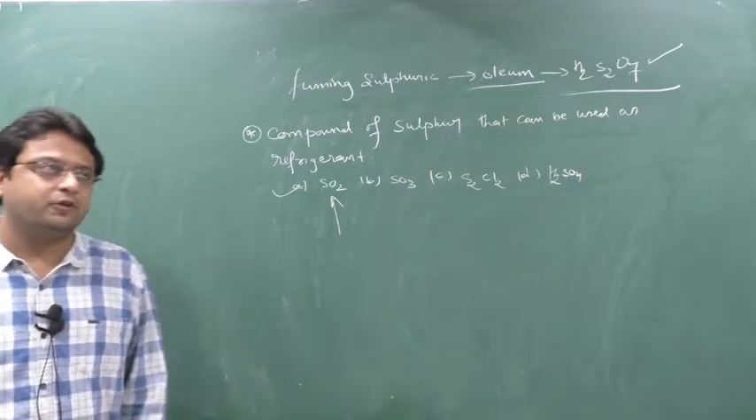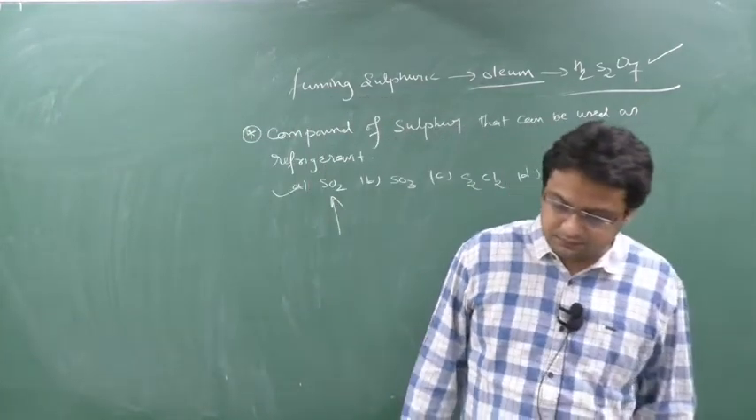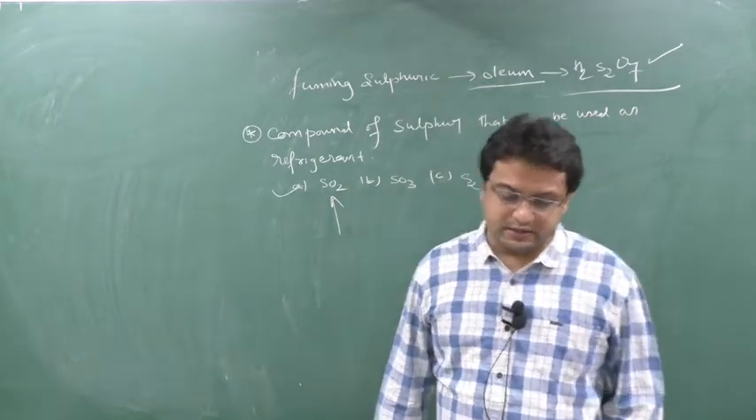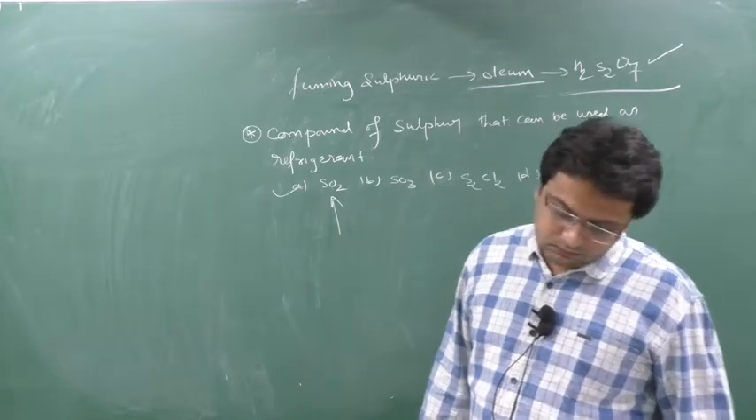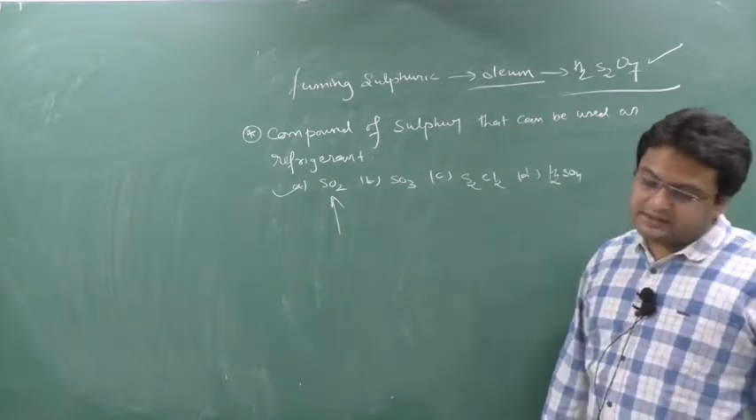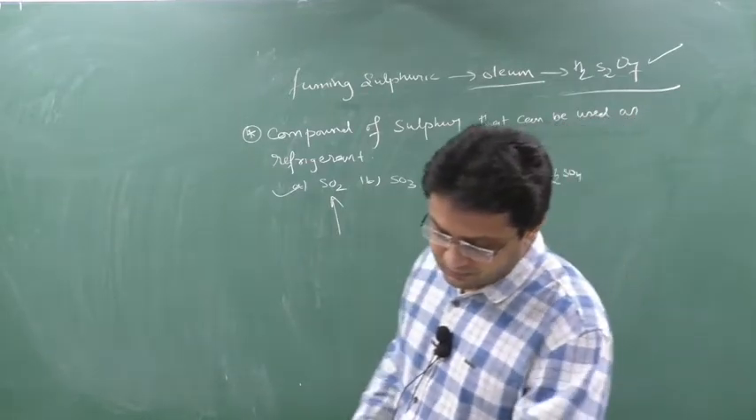Because of high heat of vaporization and it gets easily condensed. Clear? Chalo, next write down the acid. Next question, write down, beta. We done?